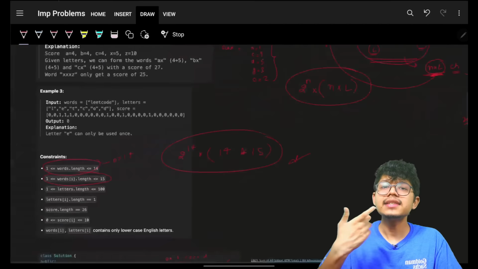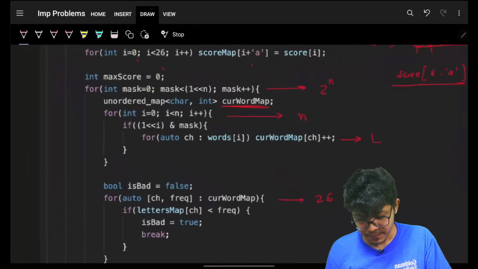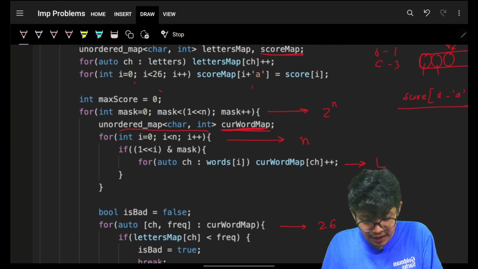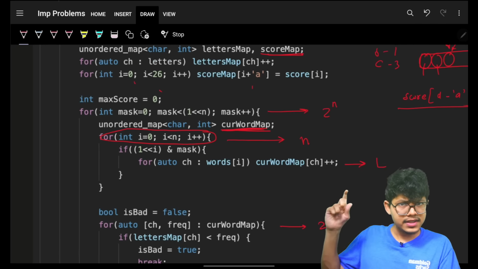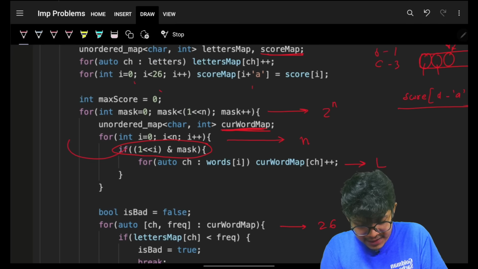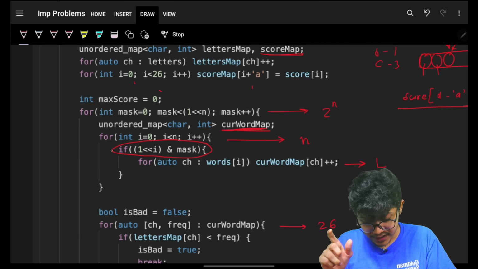That is why my current word map is needed. So I will take the current word map, and now I will iterate on all the n input words, and if that index is matching my mask, it is how we represent it.